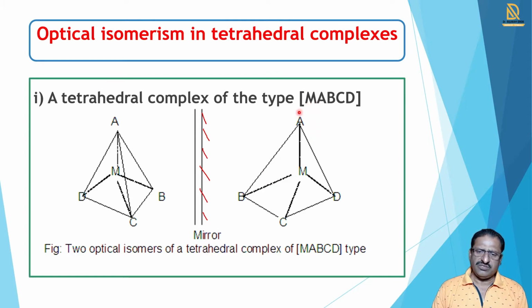If we take the second image and place it on the first, it does not superimpose, so these two are optical isomers. We have taken the general MABCD case, with any metal M and four different ligands A, B, C, D, and we can write the structures.